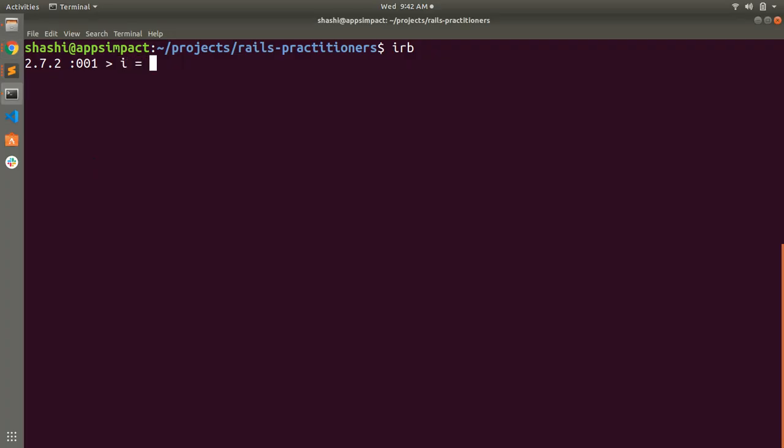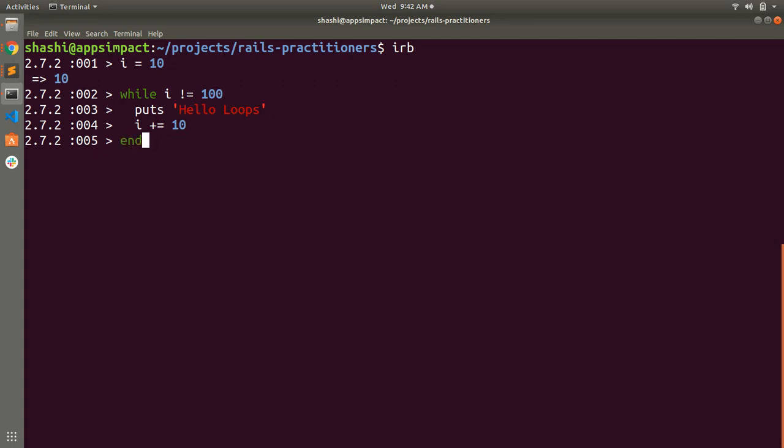Let's say I have defined i equal to 10 here. I want to print some message up to 100. So I write while i not equal to 100, puts "hello loops", and then just increment i plus equal to 10, and end it.